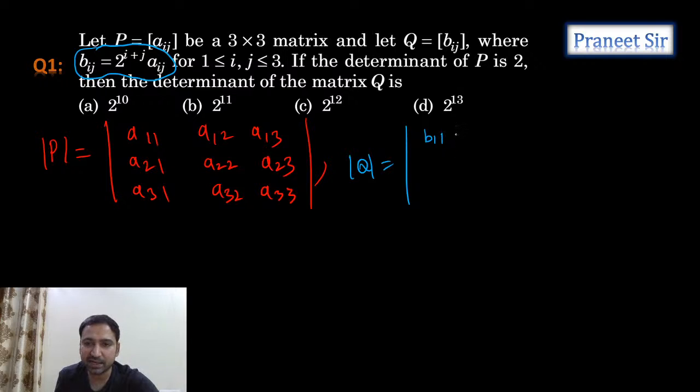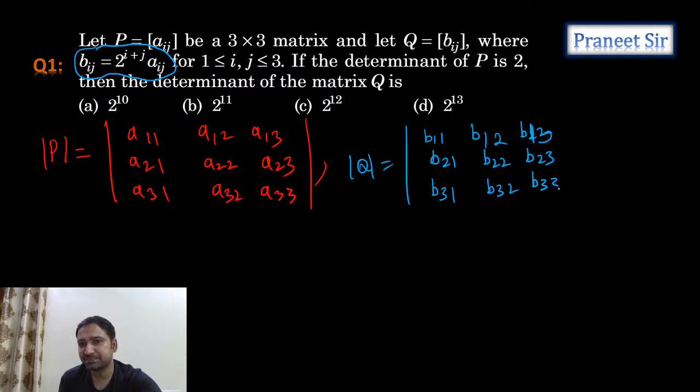Let me write it directly; otherwise we'll take one more step. So B11, B12, B13, B21, B22, B23, and B31, B32, and B33.